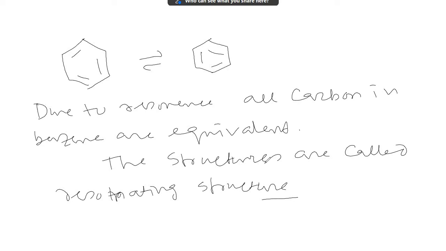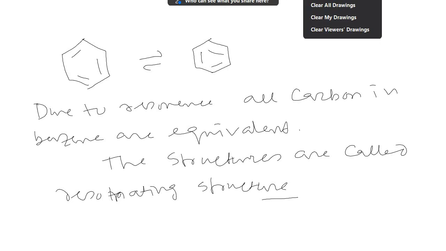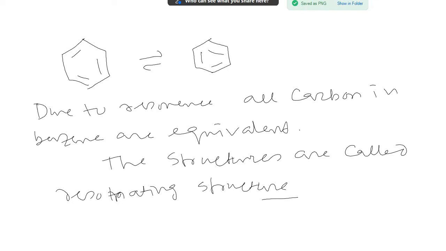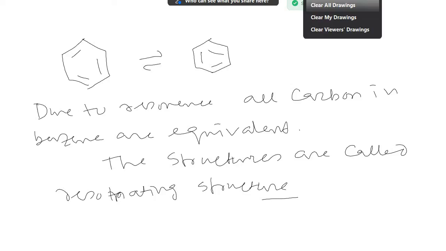Okay, now I will discuss whether benzene is aromatic. If it is aromatic, how will it undergo substitution reaction, etc. Let us see. It is a cyclic compound, so the first condition is fulfilled.